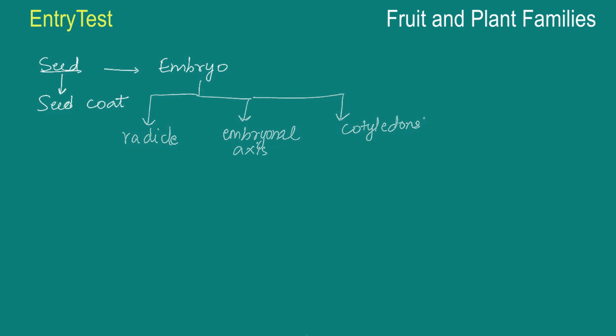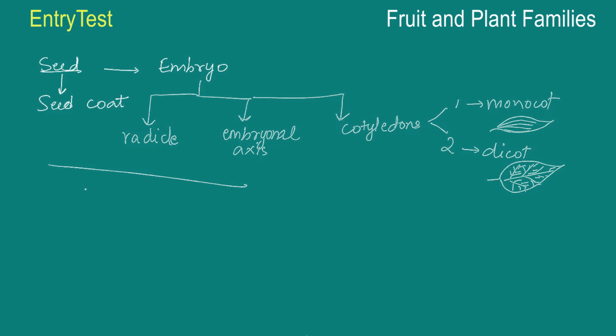Now cotyledons, again, are of two types. If only one cotyledon is there, the plant is known as a monocot. If you remember in leaves when we talked about venation, we talked about how parallel venation is present in monocots. They just have one seed leaf in the plant. And if there are two cotyledons, the plant will be known as a dicot, and the leaves have a network kind of reticulate venation. Right, so that is the difference in terms of the leaves, but the important thing is, how are the structures different?